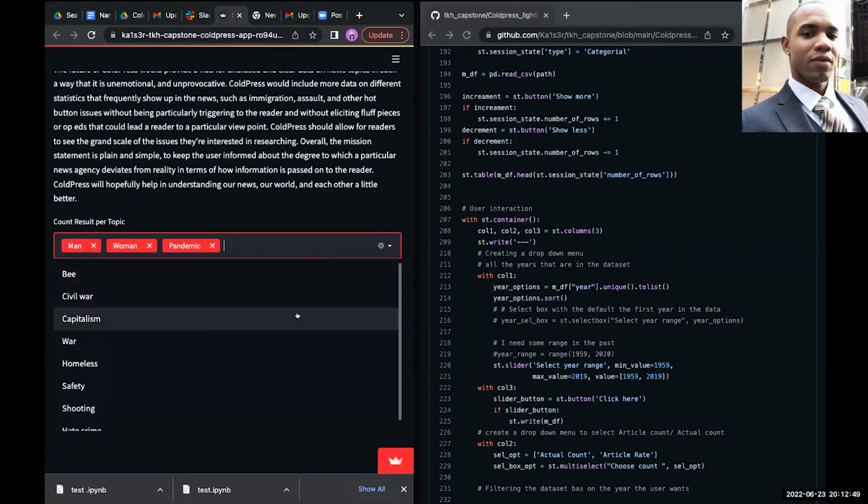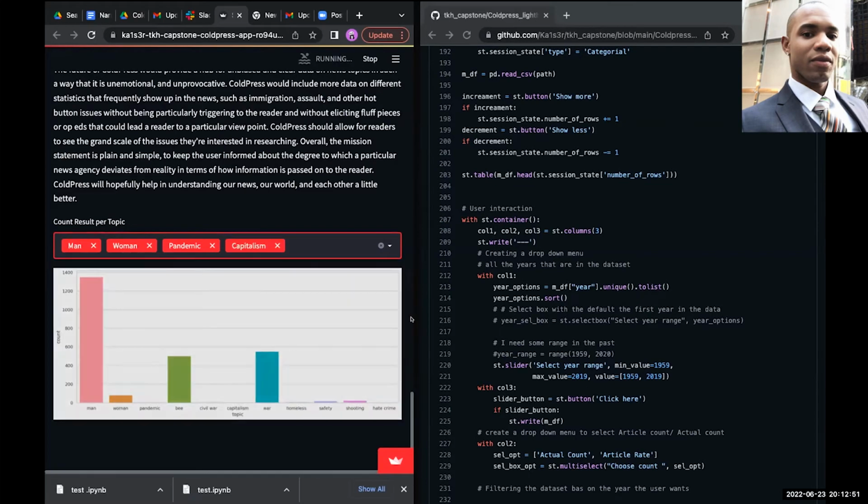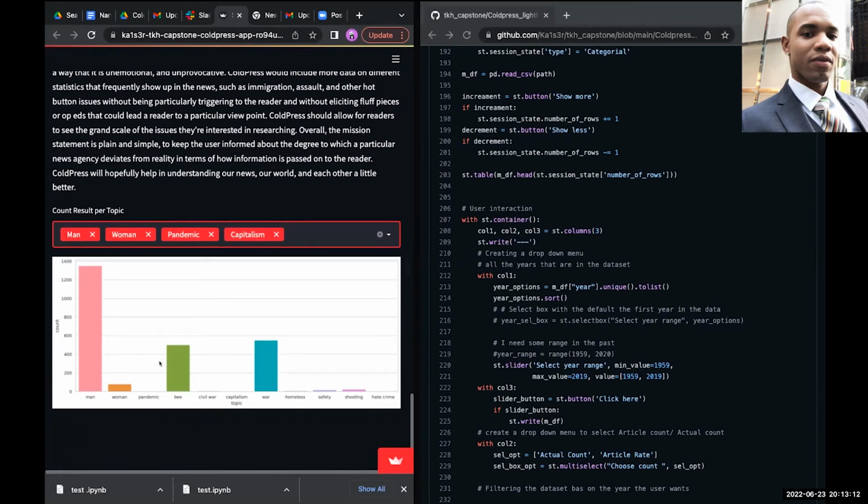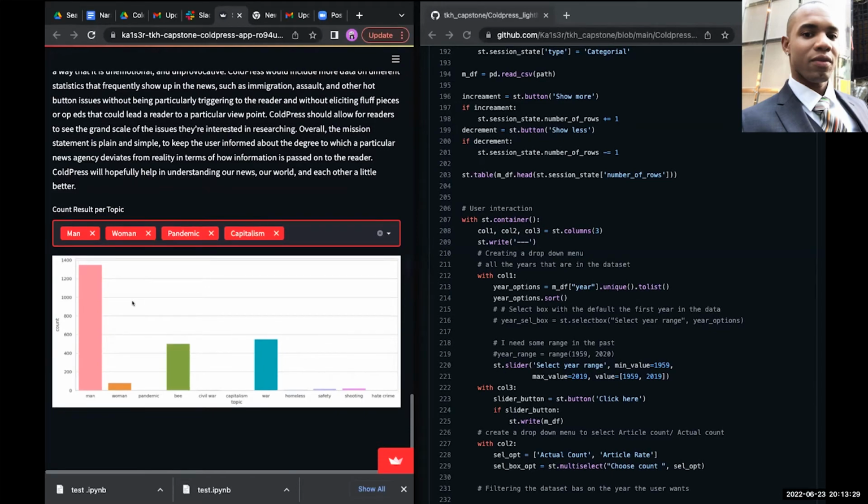So we created an interactive multi-selector that will do the count of the articles based on the user's interest. If they're interested in articles about the pandemic, men, women, it'll reflect a count. And as we did with the murder rates before, we will try to pull the source that will create the rate, so that we're able to properly compare what's being published in the news versus what's actually being reported.